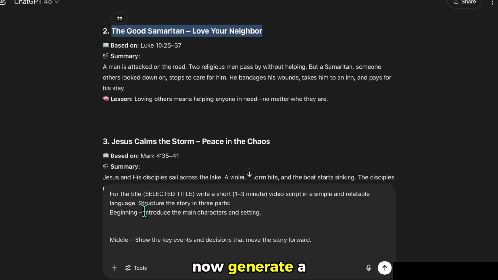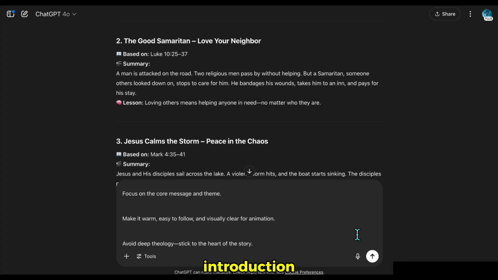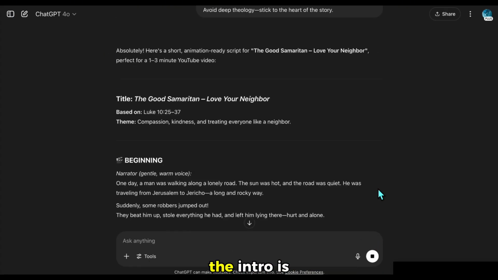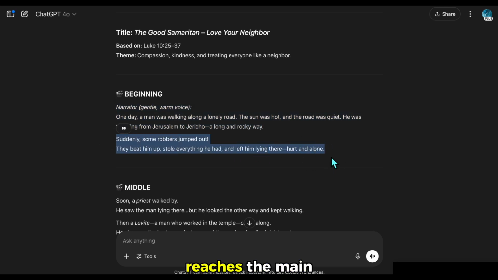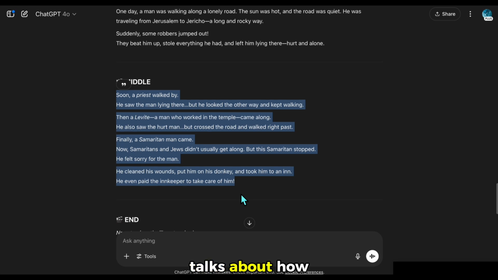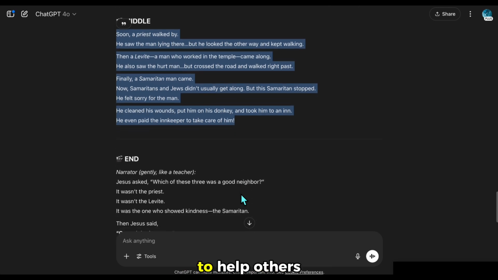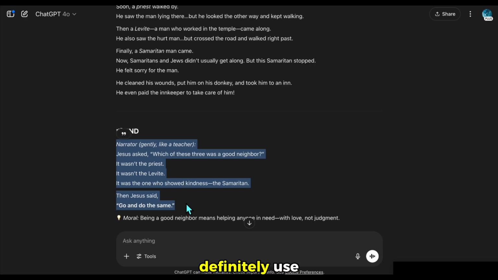This prompt will now generate a 1 to 3 minute story script for me, complete with an introduction, development, and conclusion. The intro is well written, then the story develops, and finally it reaches the main part where the attack on the road is described. The conclusion talks about how noble and meaningful it is to help others. I think it's a pretty good story. It even includes some action. It turned out to be a solid script that we can definitely use.